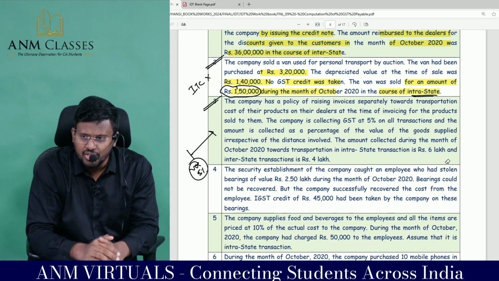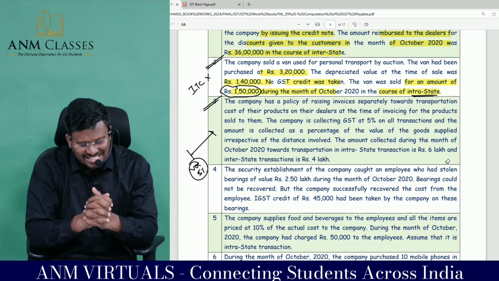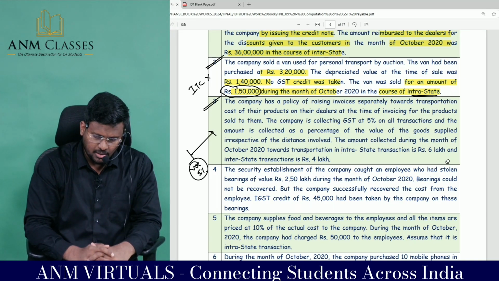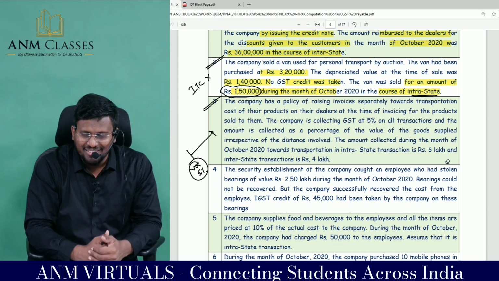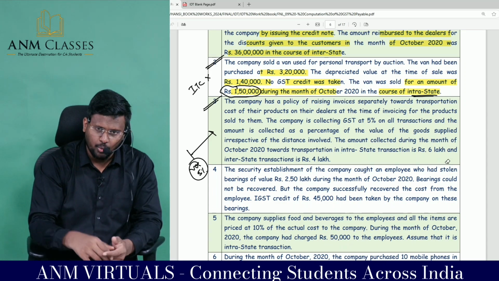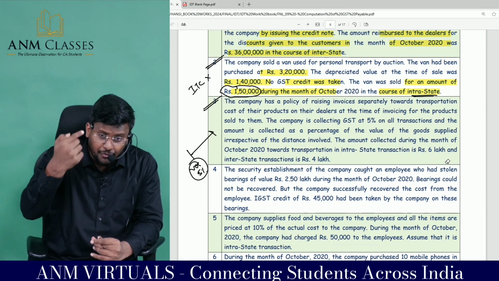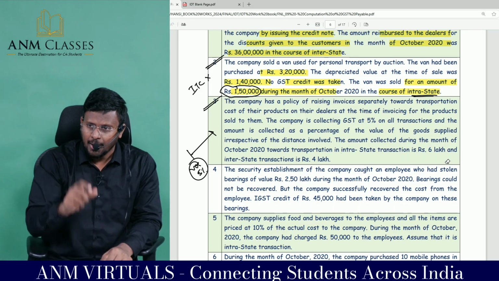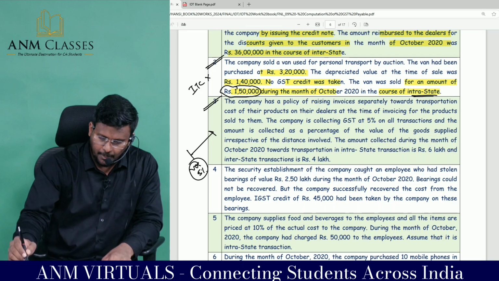The company is collecting GST on all transactions, and the amount is collected as a percentage of the value of the goods supplied. The amount collected during the month of October 2020 towards transportation as intrastate transaction and interstate transaction, for this amount the company would not have collected the GST because this is additional information compared to above. So on this we have to apply the rate applicable for the goods as the rate for the services. Comfortable? Coming to the next one.